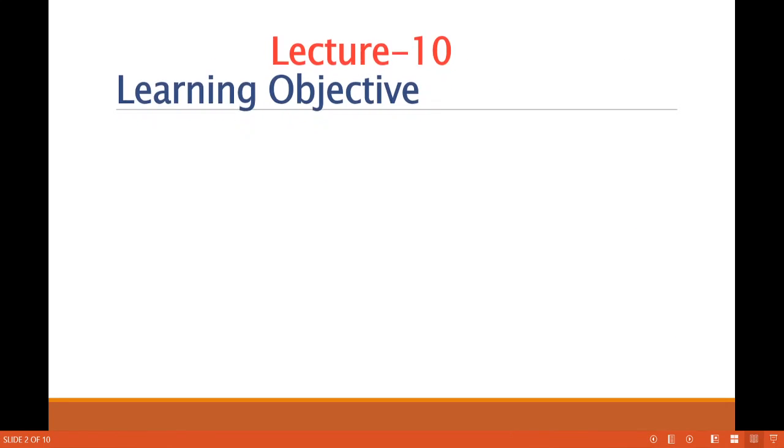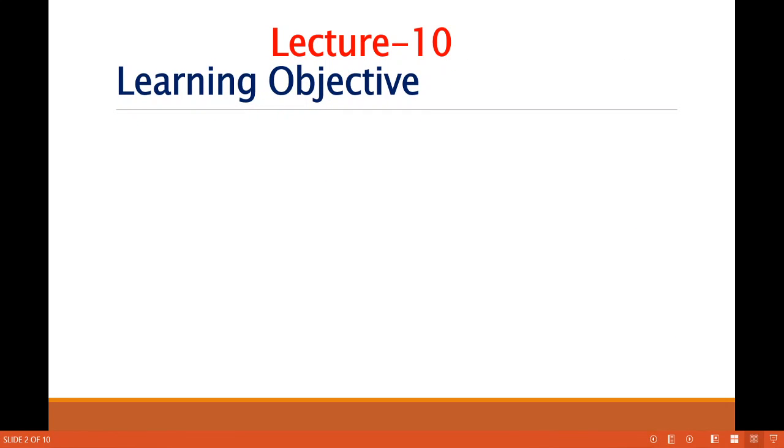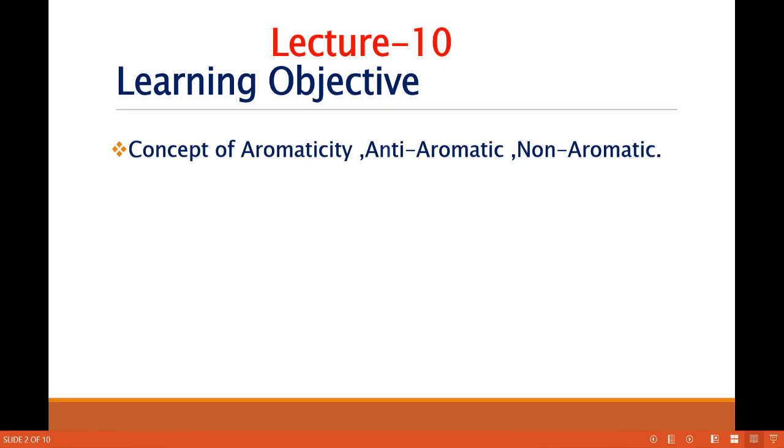We start our lecture. These are the learning objectives of today's lecture. After completing this lecture, we must know the concept of aromaticity, anti-aromatic compounds and non-aromatic compounds. Then the statement of Huckel's rule and different examples. So these are the learning objectives. Now we will start with the first, that is aromaticity.